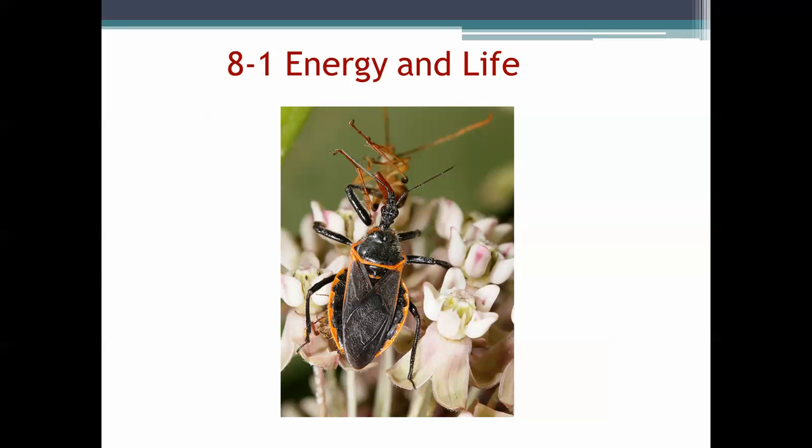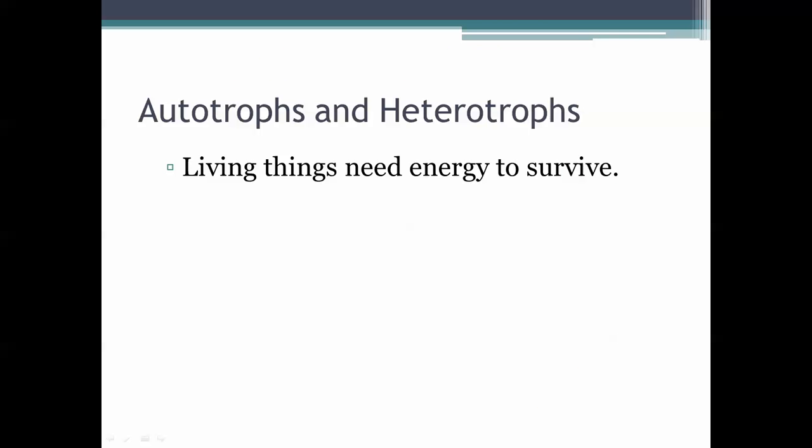But the first section in this chapter is titled Energy and Life. So we're going to take a look at how living things obtain energy to survive and to carry out all their necessary processes. So we're just going to jump right in with saying that living things need energy to survive. That's pretty basic. We all know that the food that we eat is what keeps us going. It gives us energy. So we all need energy to survive.